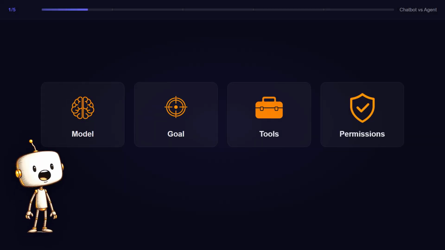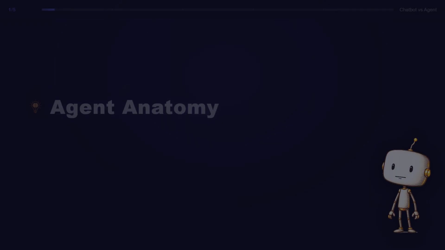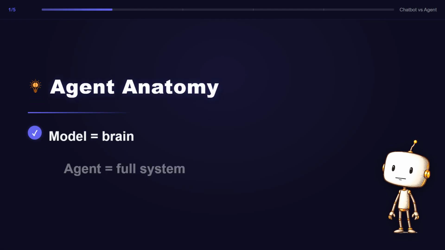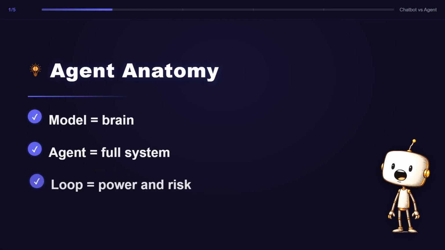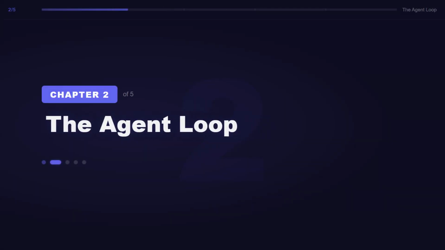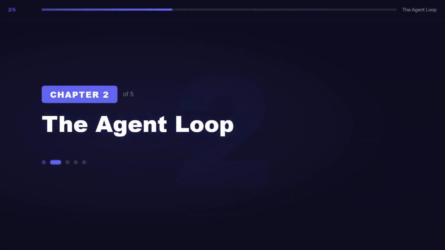But here is the part most people miss. The model is not the agent. The model is the brain. The agent is the system around the brain. The goal, the tools, the memory, the permissions, and the loop that connects them. The model is the brain. The agent is everything around it. But that loop, the engine that makes agents actually work, is also the thing that makes them risky.